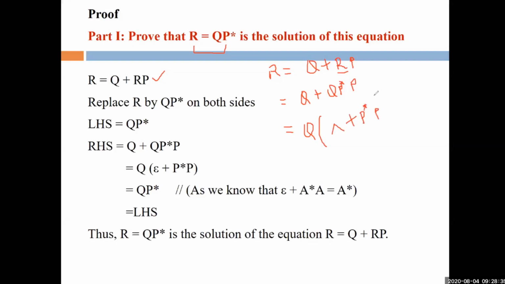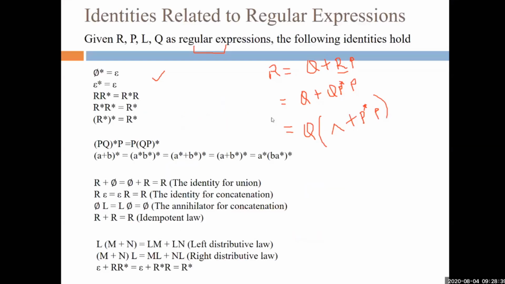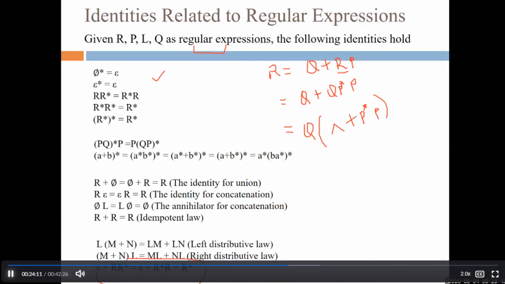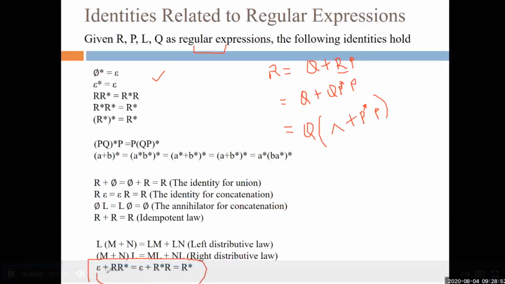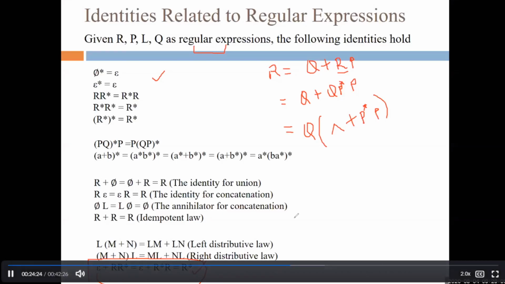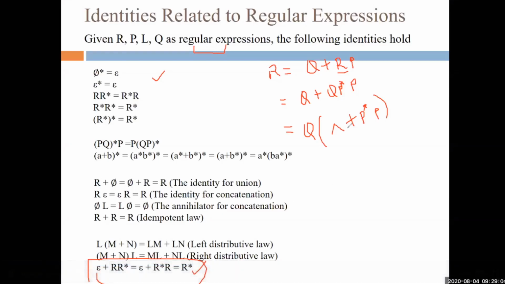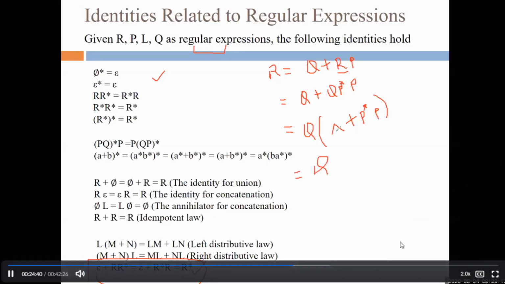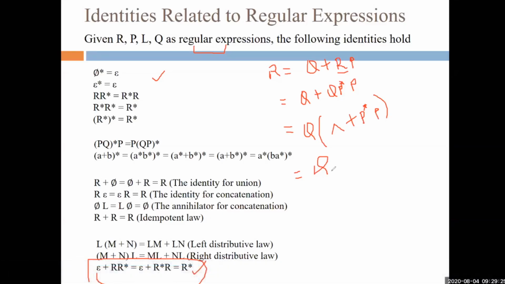So with the help of the identity you can see here, as I already told you, this identity is very useful: null + R* = R*. Meaning if R and R* are regular expressions, then null + R* equals R*. In this case, Q is common, and what will be the simple representation of null + P*P, where P is regular? In this case, you can write directly P*. So P* is the answer.